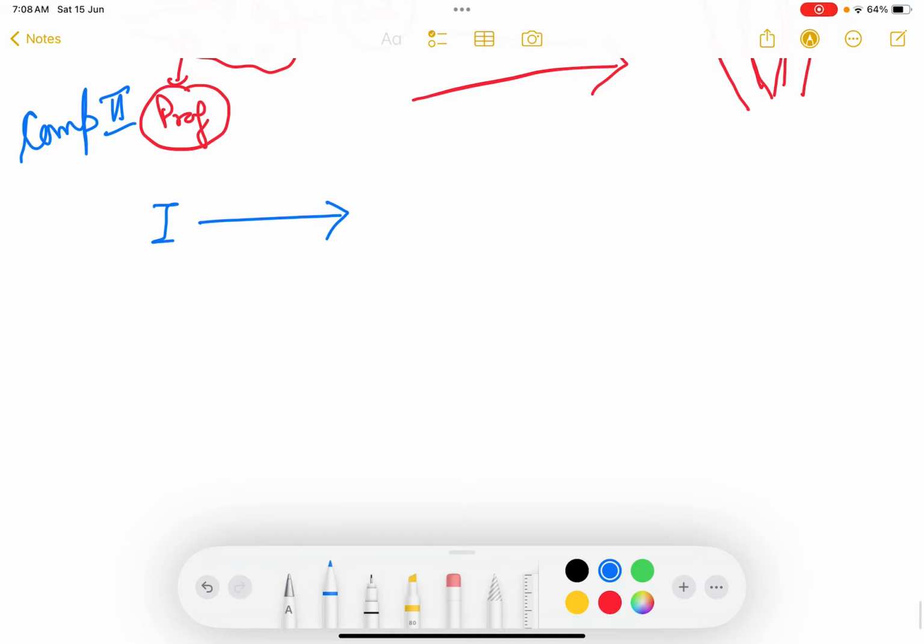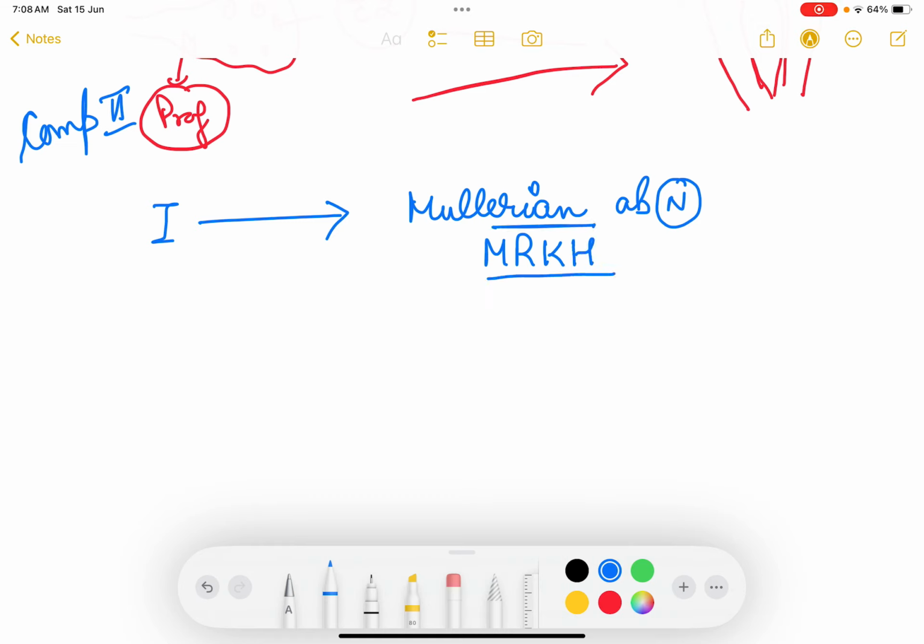Compartment 1 में there will be outflow tract disorders of outflow tract, like your all the Mullerian abnormalities, whereby Mullerian duct will not be formed properly, and so uterus and fallopian tubes will not be formed. Okay, this is the Mullerian abnormality. Most common cause is MRKH is Mayer-Rokitansky-Kuster-Hauser syndrome, where there is complete absence of bilateral Mullerian ducts.